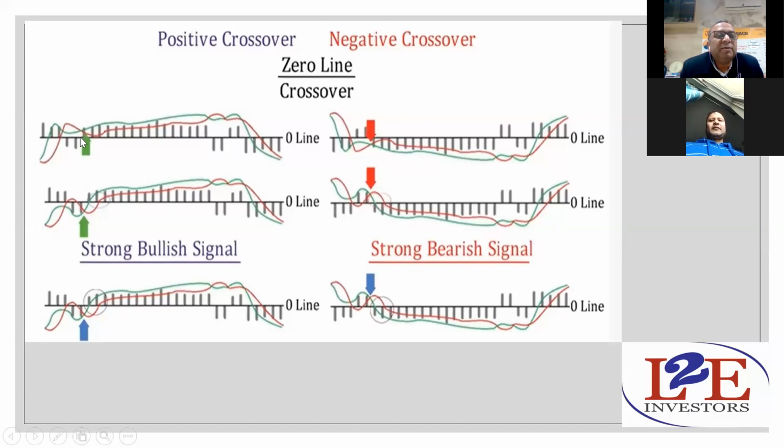What is going on? In this positive crossover, the green line is moving up, right? In the first picture on the top left-hand side, the green line is moving up. When the green line is moving up, it gives you the signal that the stock will move up. But in the first picture, the green line is moving up above the baseline, above the zero line.